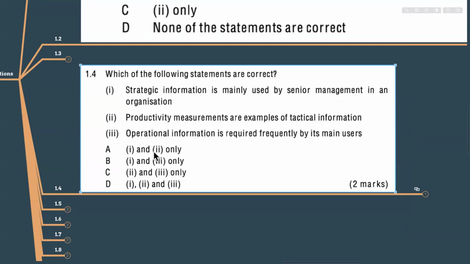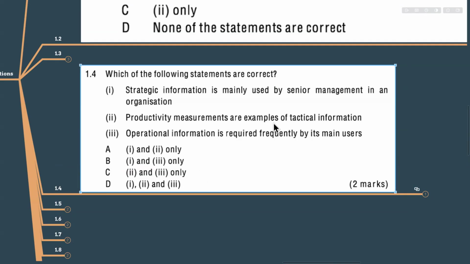Which of the following statements are correct? So A is having 1, B is having 1. So C is not an answer. Why? Because it doesn't contain Roman number 1. So we are eliminating C as an answer.